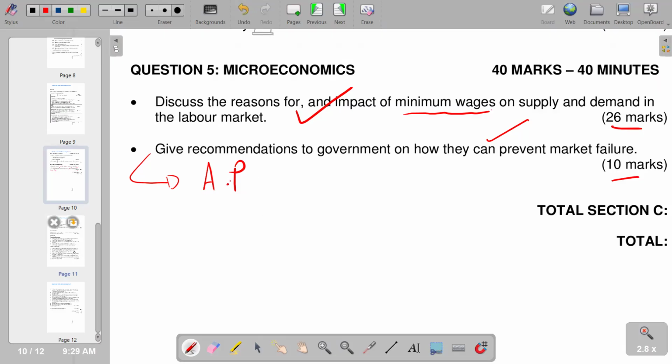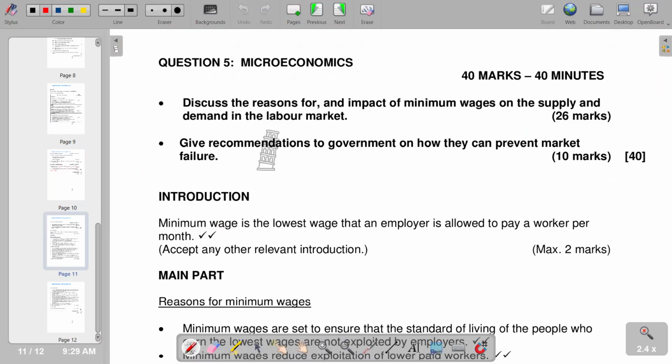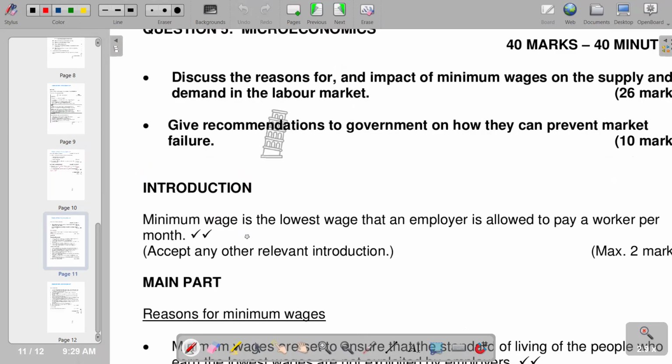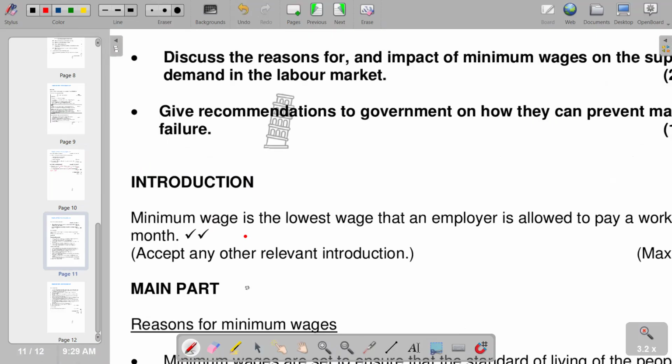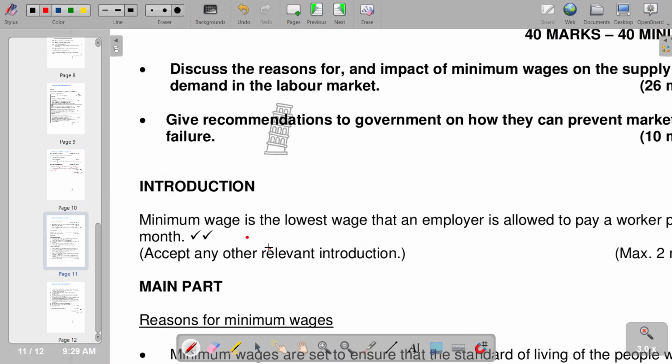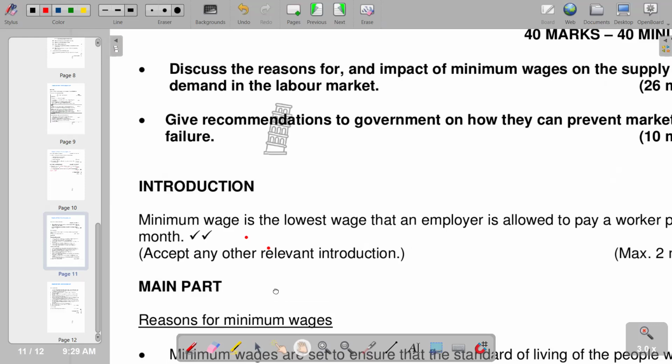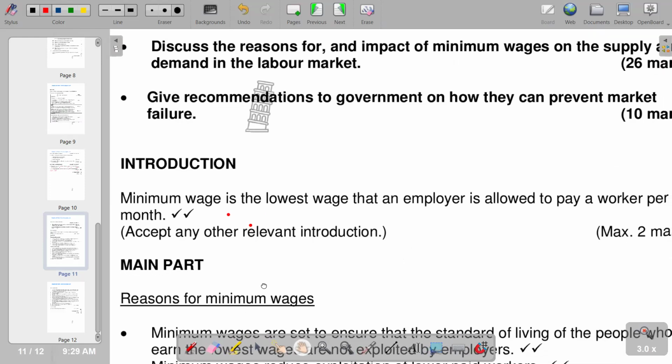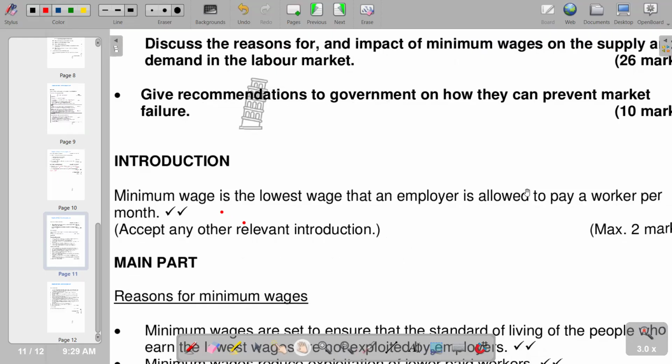So our introduction is articulated here, whereby we have the explanation of minimum wage, which is part of our introduction. It reads, minimum wage is the lowest wage that an employer is allowed to pay a worker per month. So basically, that's the explanation in the introduction.